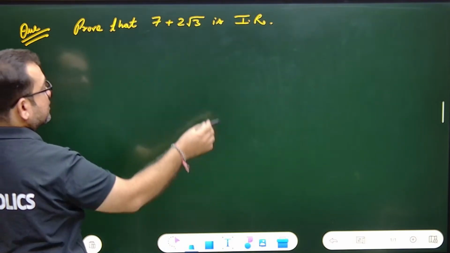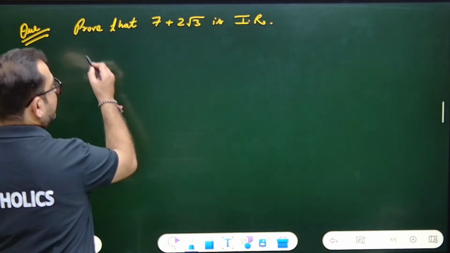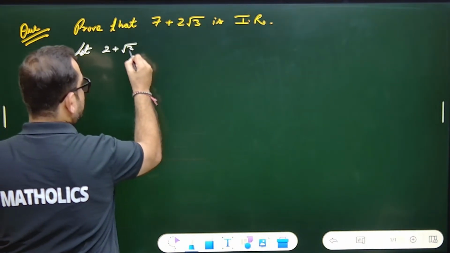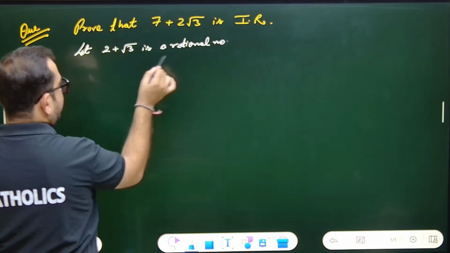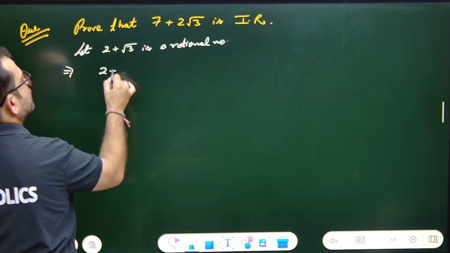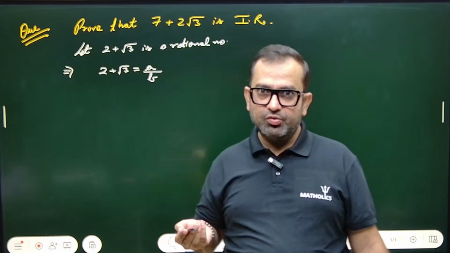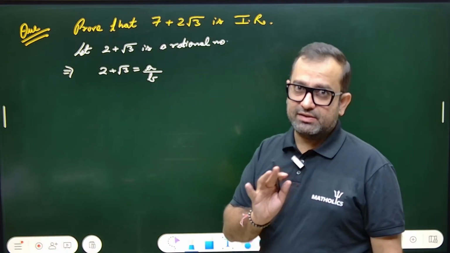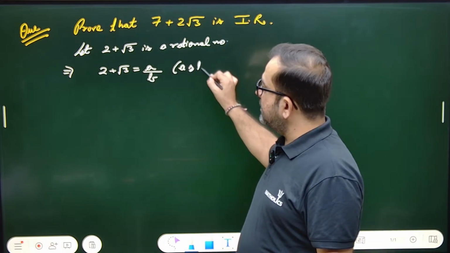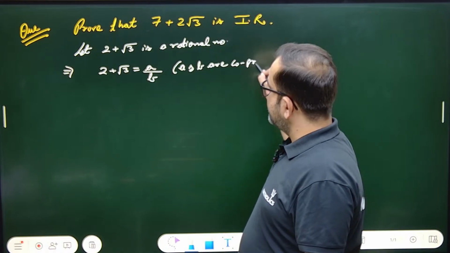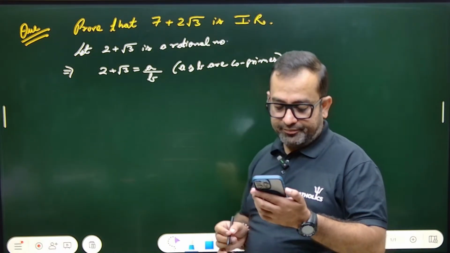So the question is: prove that 7 plus 2 root 3 is irrational. How to prove it? Obviously, we have to write something for this question. We'll let 2 plus root 3 be a rational number. Let it be a rational number, so 2 plus root 3 equals a upon b. Now tell me what are rational numbers? a upon b, p upon q, so that a and b do not have any common factor other than 1. It is the basic criteria that these must be co-primes. a and b are co-primes. You have to write this statement that these are co-primes.